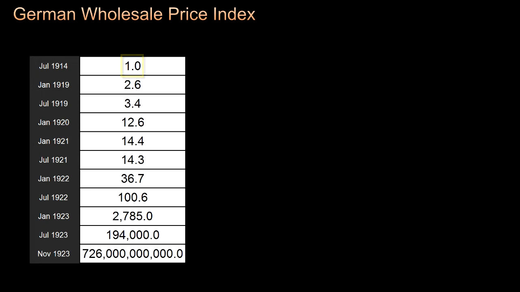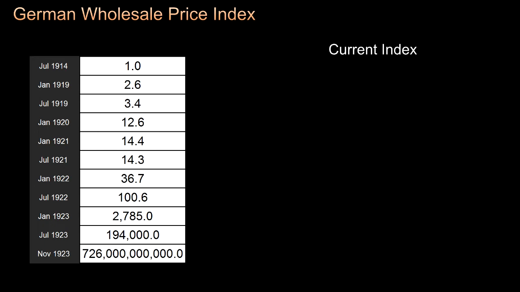Let's get a sense of how fast prices were rising using the index above. If the German 1923 rate were to be repeated this year, we can work out what a typical good that cost £1 in July would cost by November.